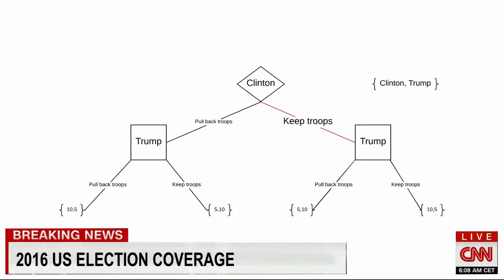In this sequential game, the second player, Trump, has an advantage of knowing Hillary's choice before he makes his move. So he should always win.